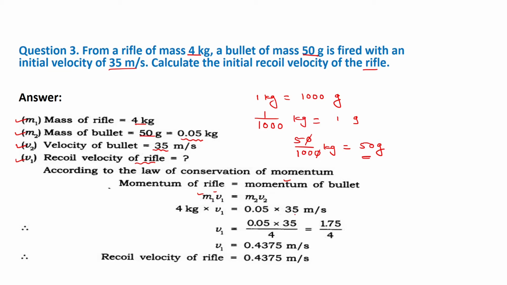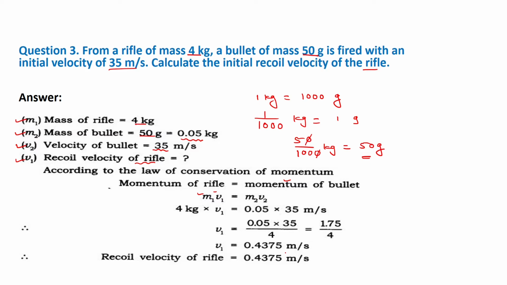Now there is a simple calculation: this 4 will divide, and this 0.05 will multiply with 35, it will become 1.75 divided by 4. After dividing 1.75 by 4, we will get 0.4375 meter per second, which is nothing but the recoil velocity of the rifle.